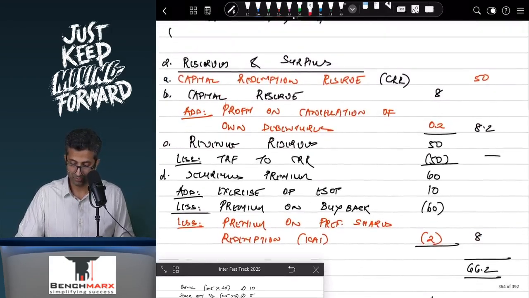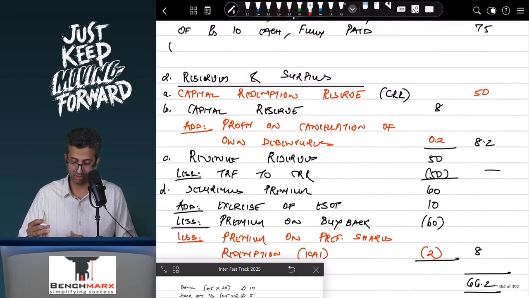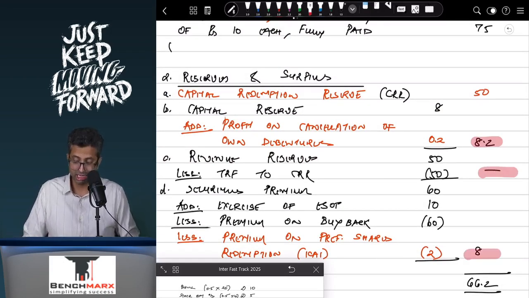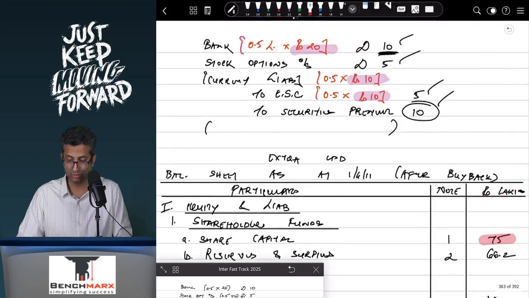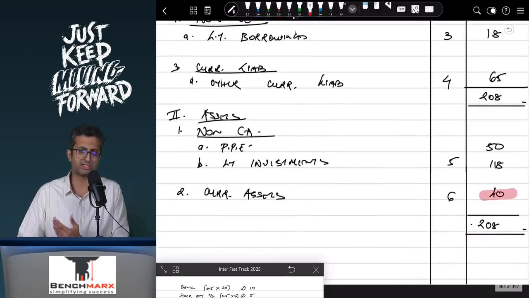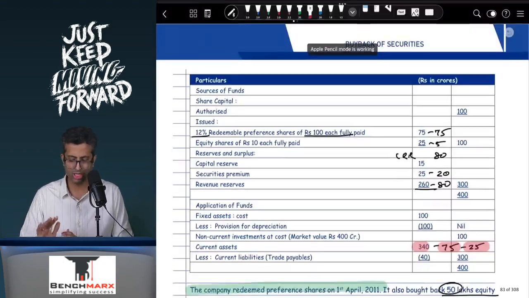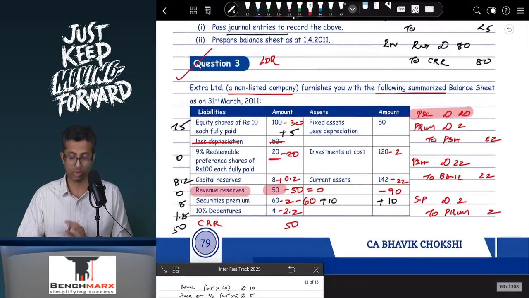Within reserves, your CRR will be at 50, capital reserve will be at 8.2, revenue reserve is 0, securities premium as you said was 8, and hence this is 66.2. In your long-term borrowings, there will be 1.8. In your current liabilities, there will be 65, and other current assets or cash was around 40. So that will hopefully give you a broad level understanding for this question.